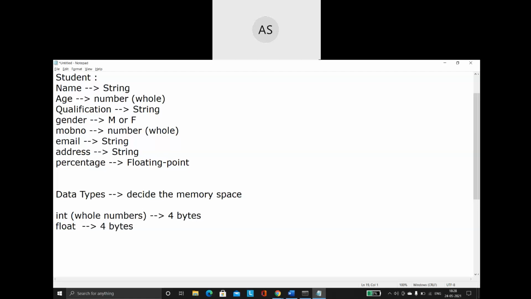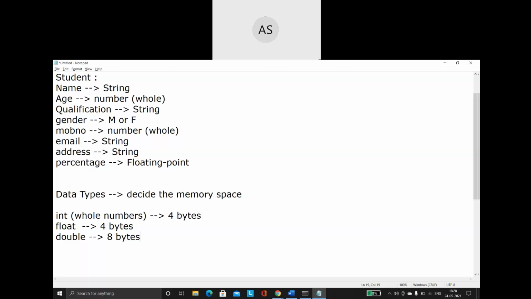There is another category called double. Double is also used to represent floating point, that is, fractional values. When I declare a variable as a double, it occupies 8 bytes of memory.